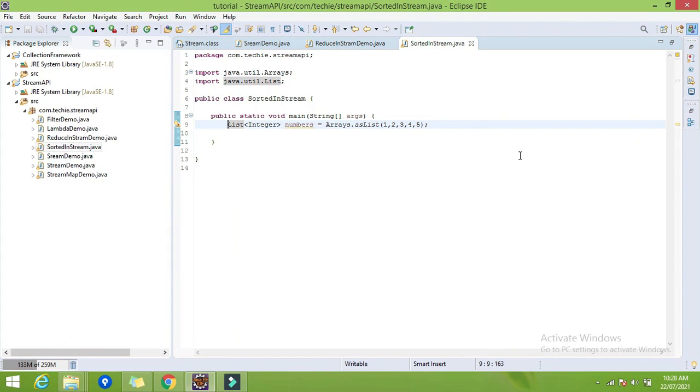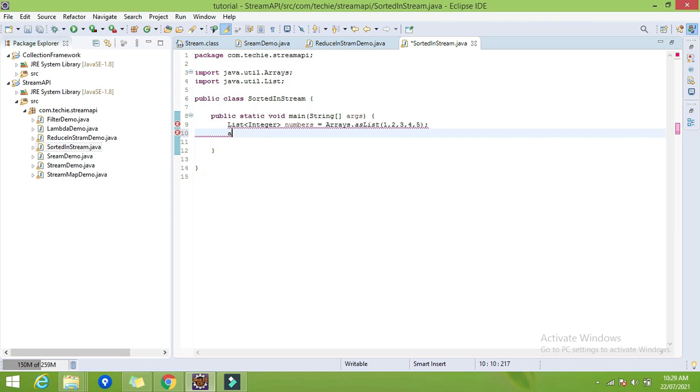So we are going to learn about the sorted method in the stream. The sorted method is similar to whatever operation we perform, like sorting in ascending or descending order. By default, the sorted method in the stream will sort the elements of the collection in the natural default sorting order. What is meant by natural default sorting order? It means alphabetical order A to Z, or numerical 1 2 3 4 5, in this way. This is the default natural sorting order.